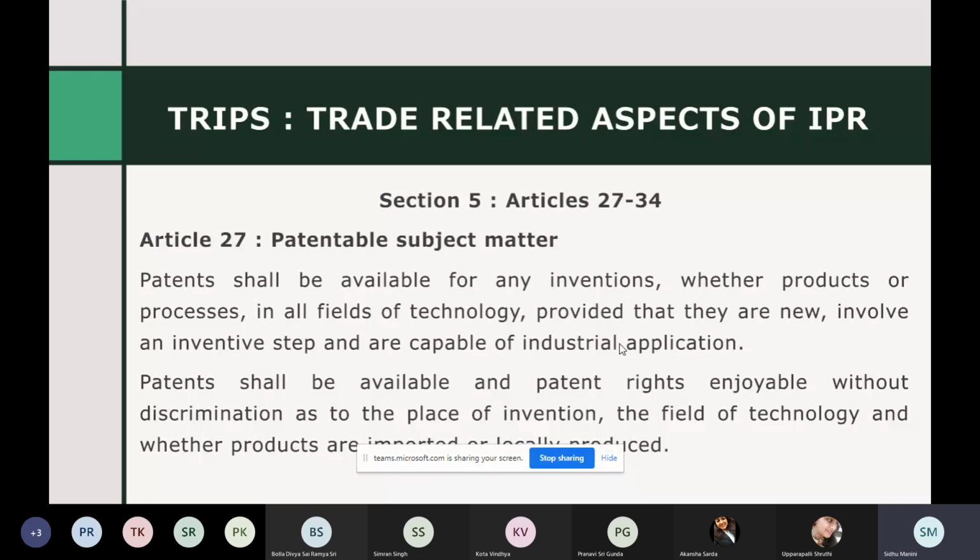Because if you see in the second line from the top, it says that patents shall be provided in all fields of technology. So discrimination on the grounds of field is not allowed, and whether products are imported or locally produced. So whether the product is being produced in India or we are importing it, that cannot be a restriction on its patentability. This is a shall provision. So this is a compulsory provision. Countries cannot devise any laws under their Patent Act which do any of these three. I hope this is clear.